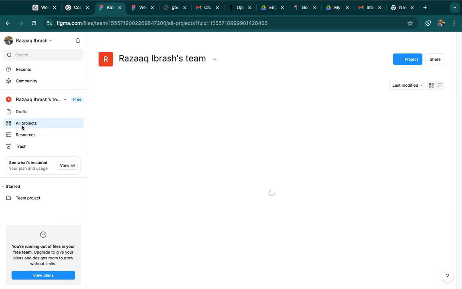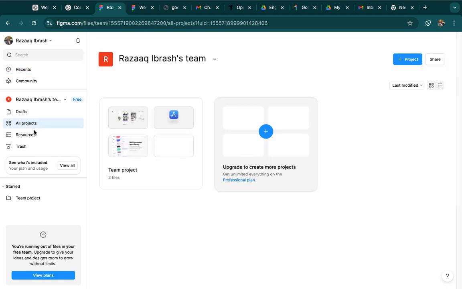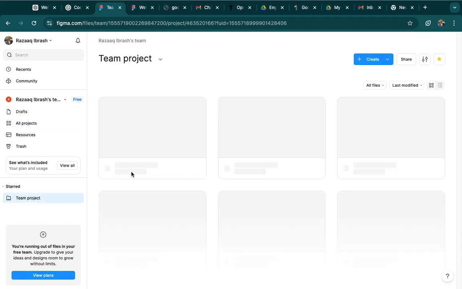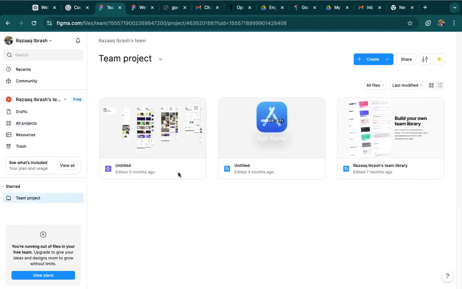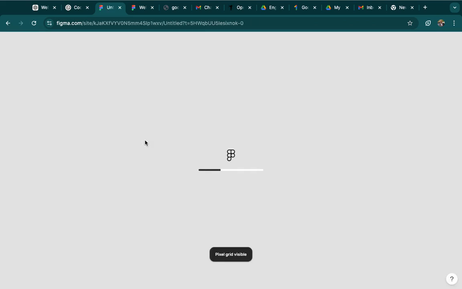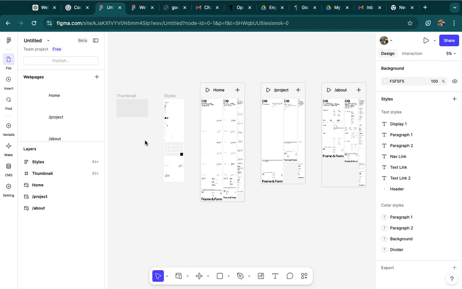Okay, let me go to all projects. So that's how Figma works. Very easy and straightforward.